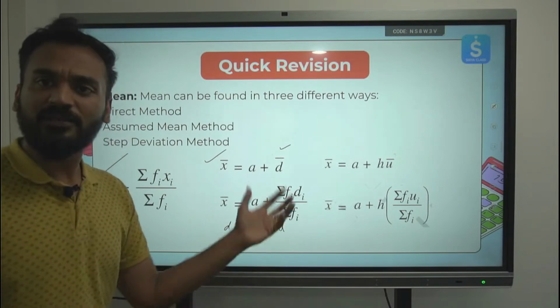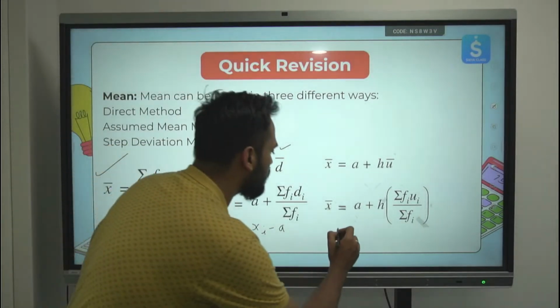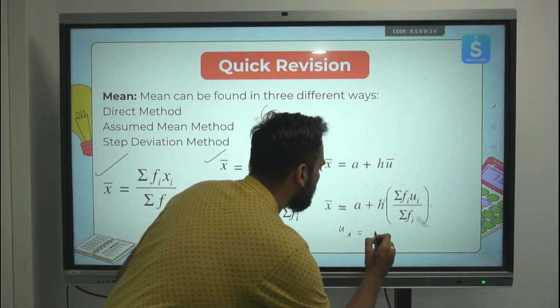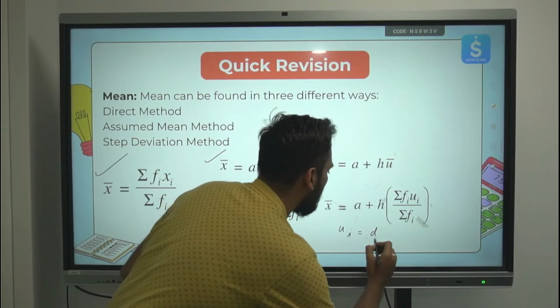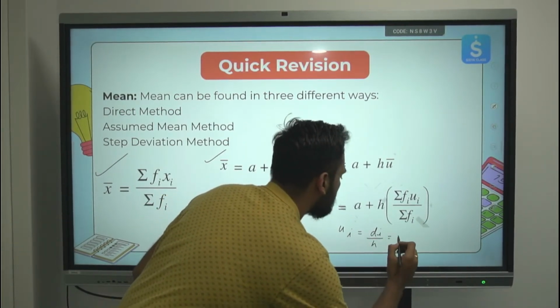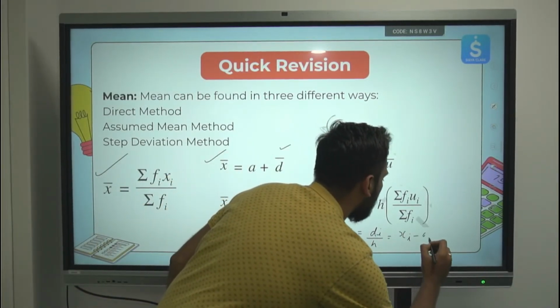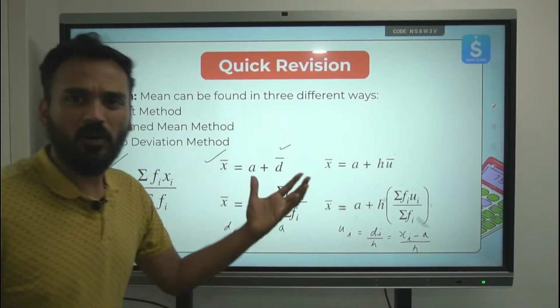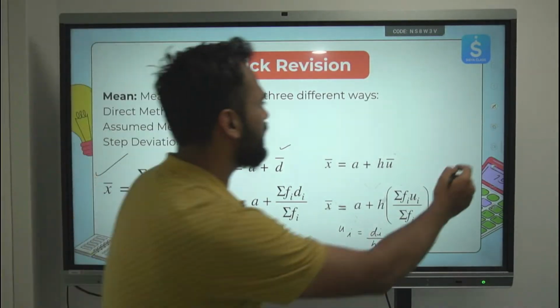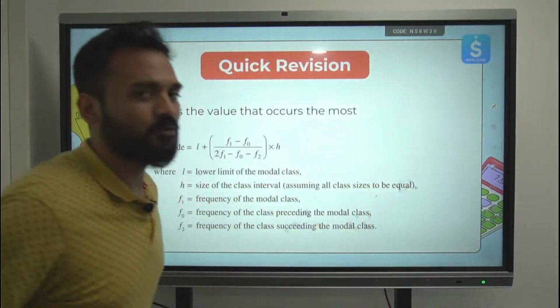Same here, if the deviation is also bigger, you divide the deviation by the class size h, and you will get a different formula, di by h. This is the step deviation formula where ui is nothing but xi minus a upon h. I hope till here you are well versed in all these formulas. Let's quickly move ahead. The other 2 formulas, let's quickly discuss.